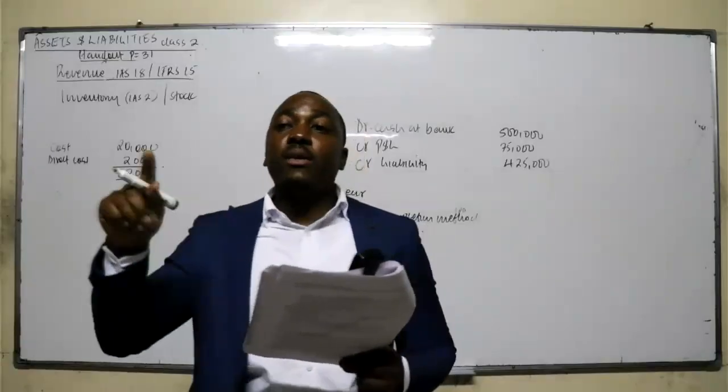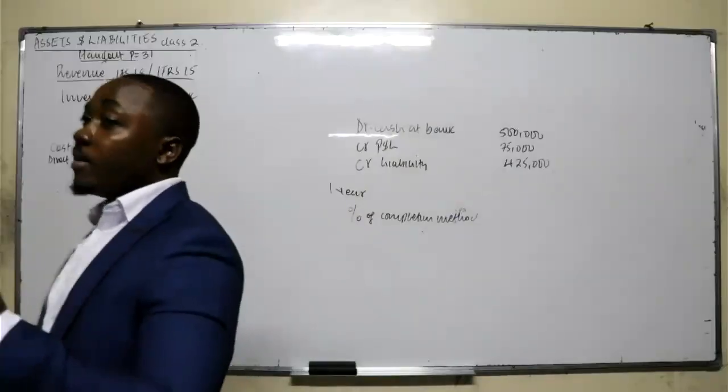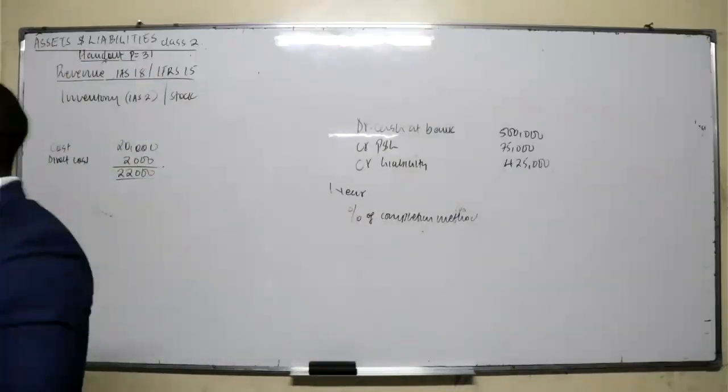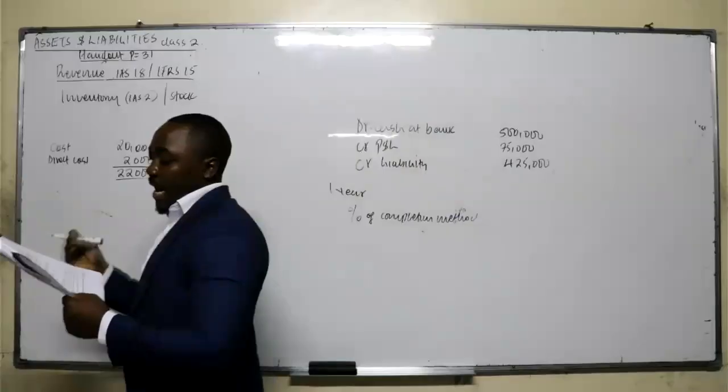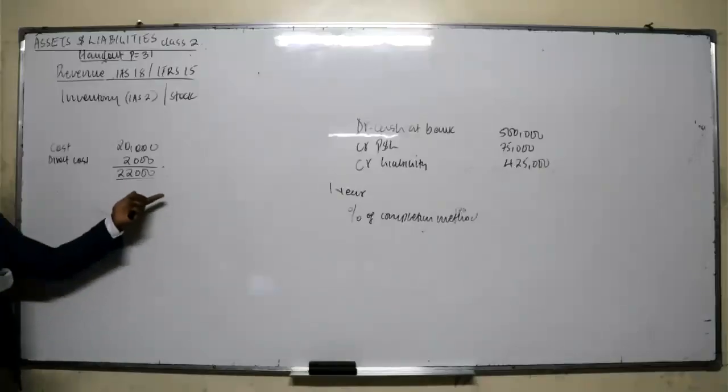The cost shall comprise, one, the cost of purchase, which in this case is our 20,000. Number two is the cost of conversion. This comprises direct labor cost, variable production overhead, and fixed production overhead. And then number three, admin cost, selling cost, all those costs incurred in the process of generating that revenue. So that's how you measure inventory.